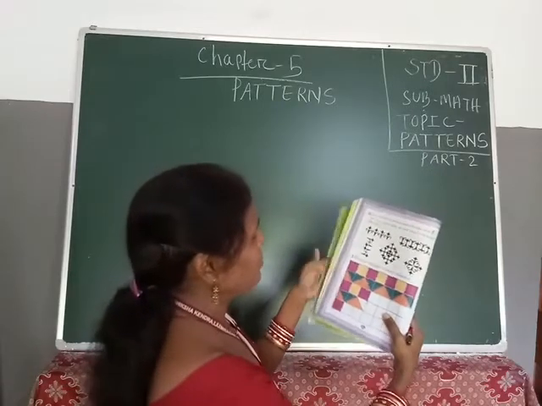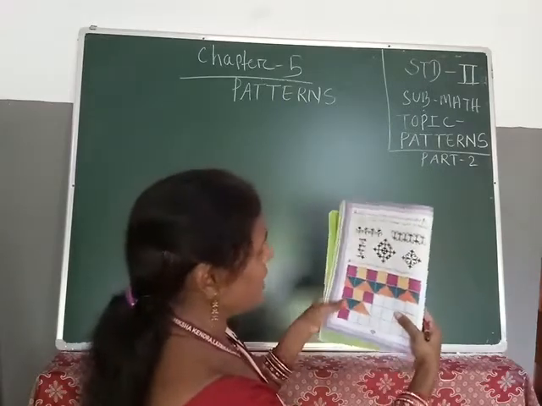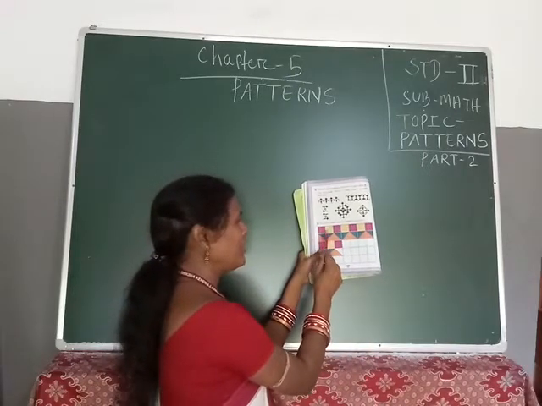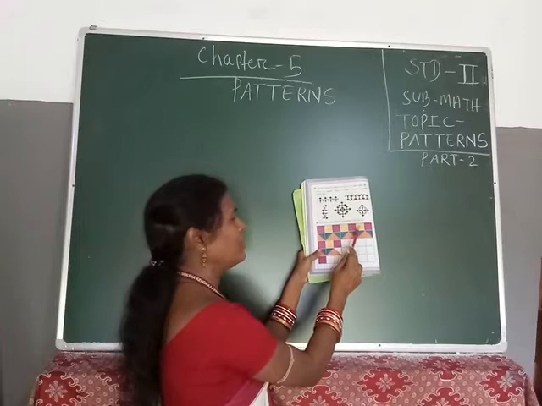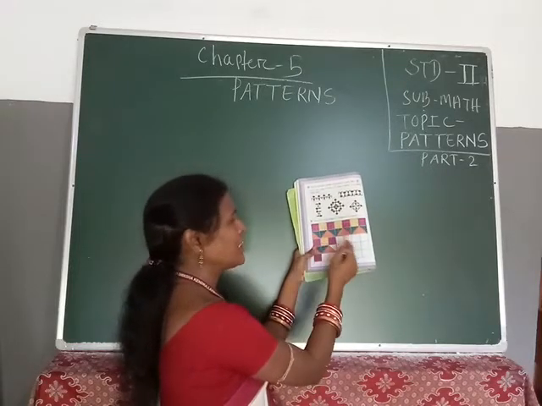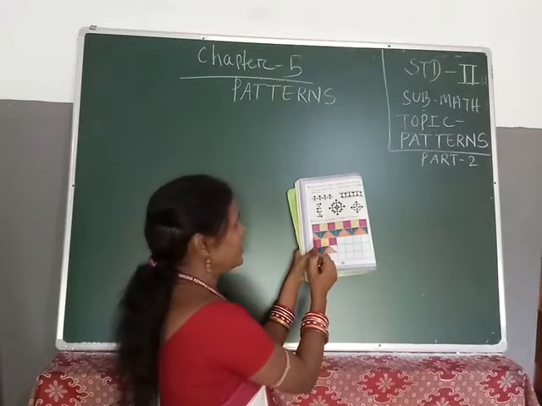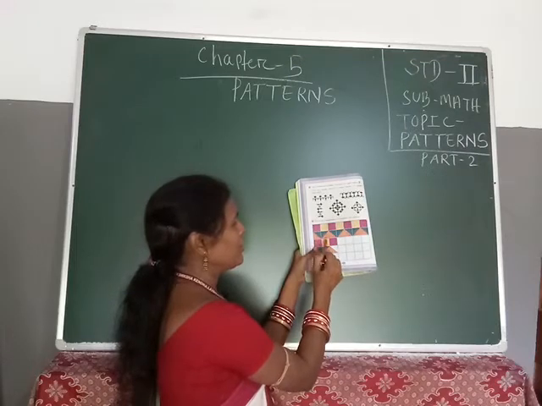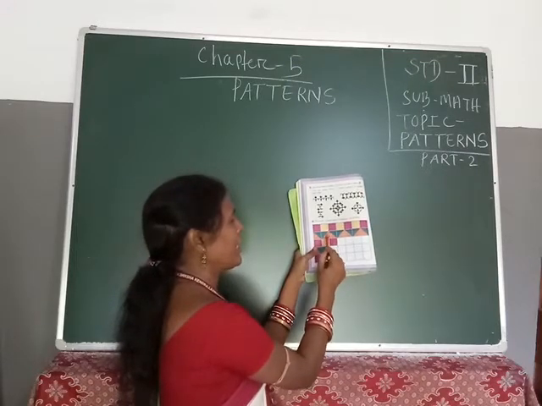Now fill up the blank spaces to complete the pattern. Now you see, students, here are different colors. One is pink, yellow, pink, yellow, pink, yellow. Next is pink. The pattern starts with pink, and ends with pink also. This one is one color, this is another color. You see, here one triangle is forming.